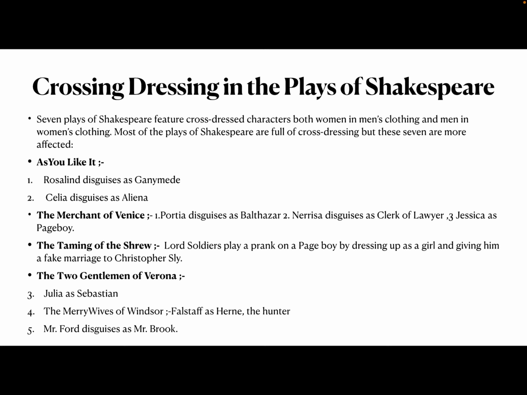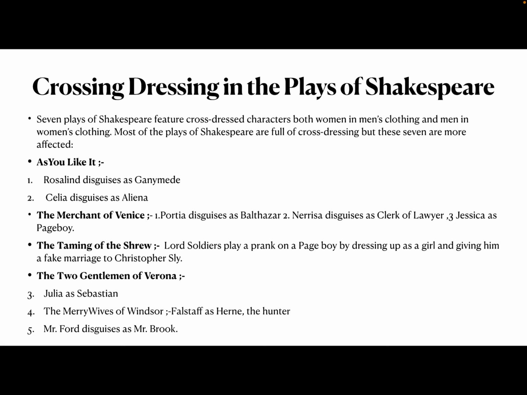Next, which is very important again for our examination, that is cross-dressing in the plays of Shakespeare. We know that disguising men as women and women as men is very common in many of Shakespeare's plays, but we will see some of the characters and some of the plays where the cross-dressing has become a very important part of it. And from our examination perspective also, it is asked.